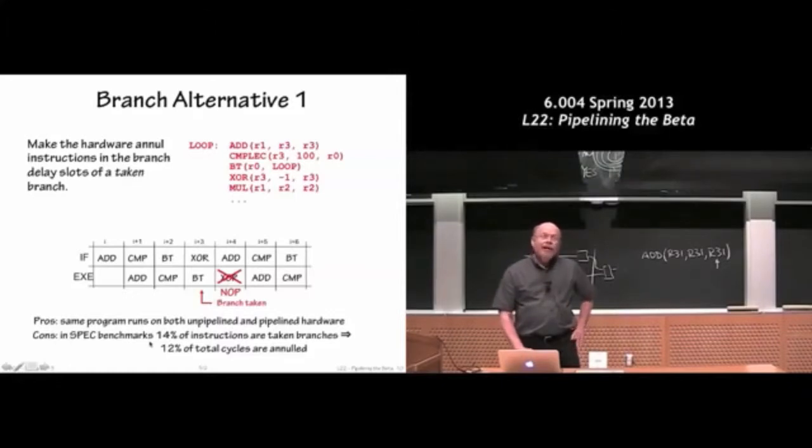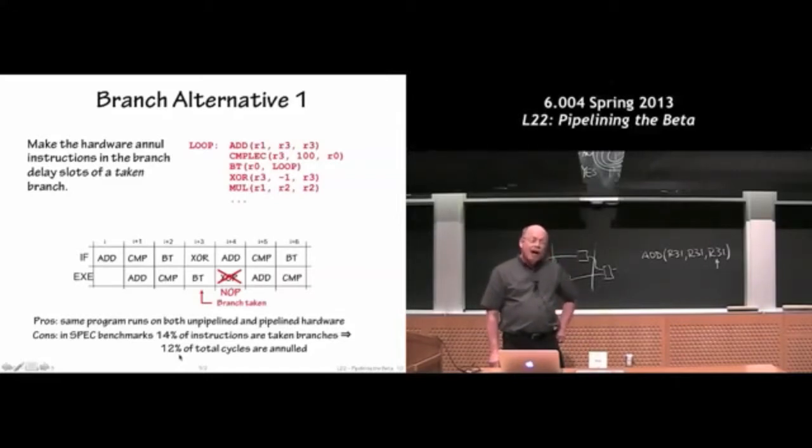The thing to keep in mind is that SPEC mark is a sort of famous set of benchmarks for measuring processor performance, and about 14% of actual executed instructions are taken branches. So accounting for the branch instruction, about 12% of the total cycles would be annulled.